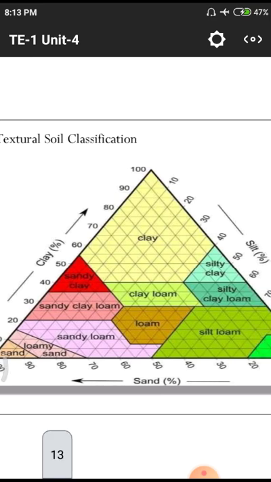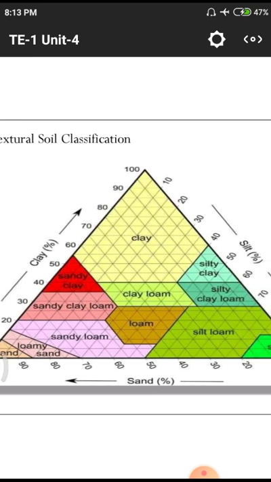After that, we have silt loam and sandy loam. After the clay we have the silty loams and sandy loam. Loam means some quantity of peat or rubbing materials is associated with the matter, so we call it loam.